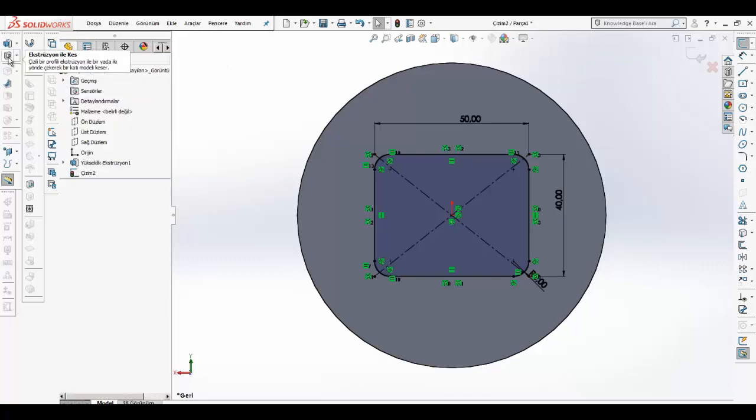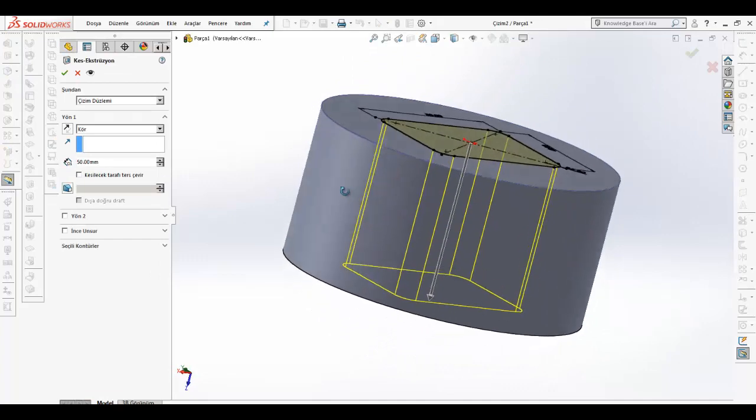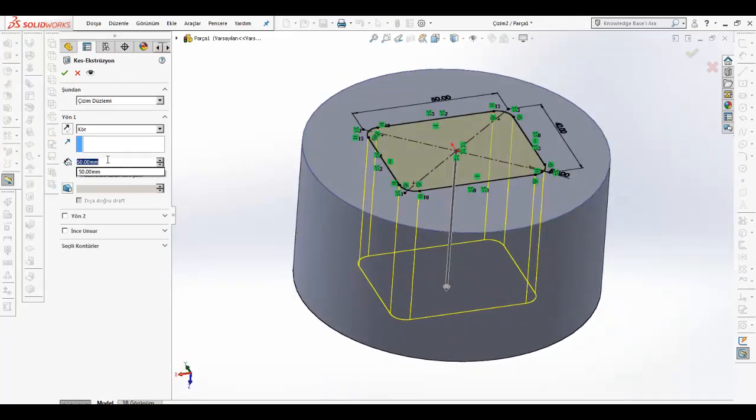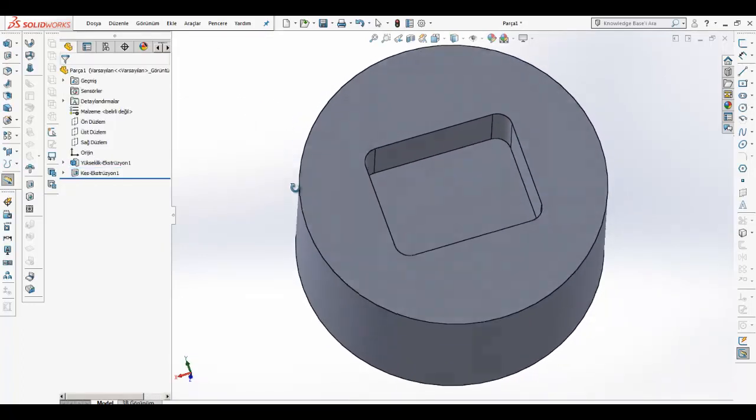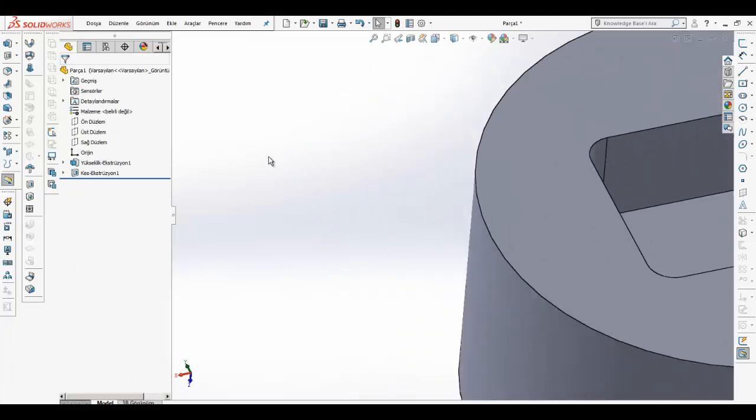So I'm going to use the extrude cut operation, and it can be 20 millimeter, and I think that's okay.